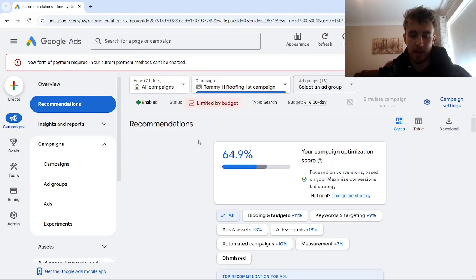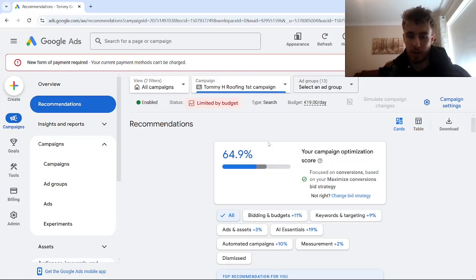And just another mistake we often see being made as well is that recommendations are often followed quite too early inside Google Ads. And probably the most common one is being told that they're limited by bid strategy after you get the very first few conversions inside your campaign. But this isn't something you want to rush into. What I'd say as well about your optimization score is that it's only a score given to you based on how many of Google's recommendations you follow. And some of these recommendations can be followed, whereas a lot of them can be ignored as well.